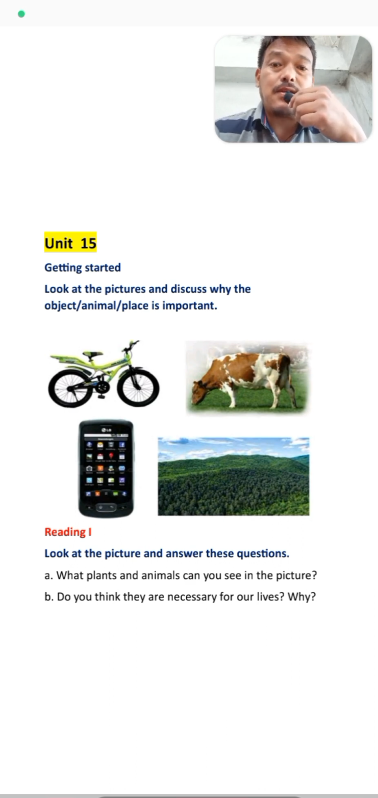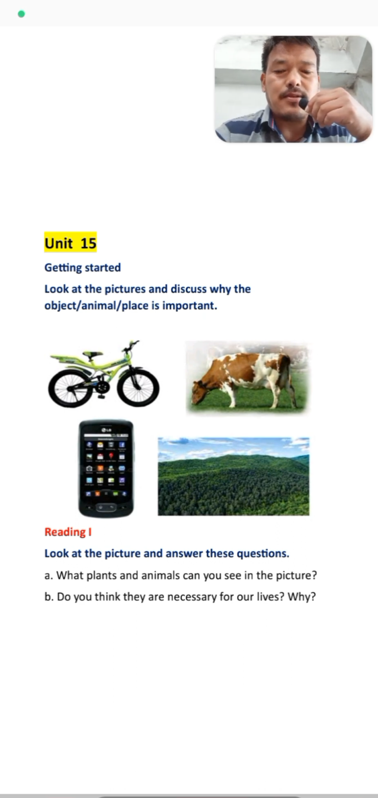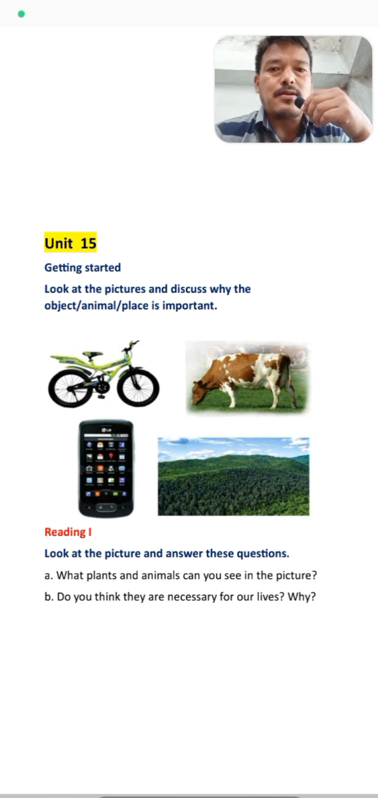In the last picture, that is a place, you can see it's a forest. I see it's a dense forest, and it helps humans in many ways. Forests, students, provide oxygen, food, shelter and timber, and they also help in keeping the environment very healthy and strong. So that's why all these objects we have discussed are very important for our life, students.